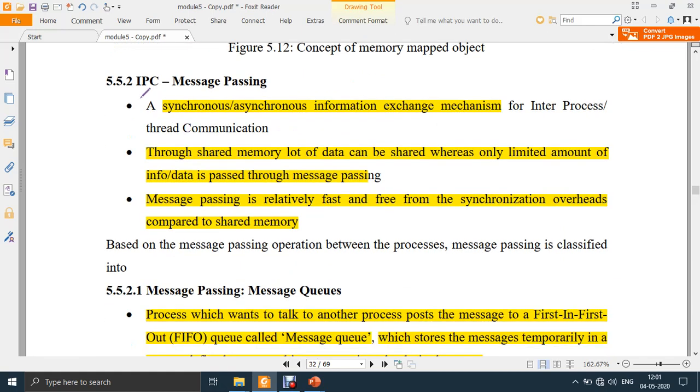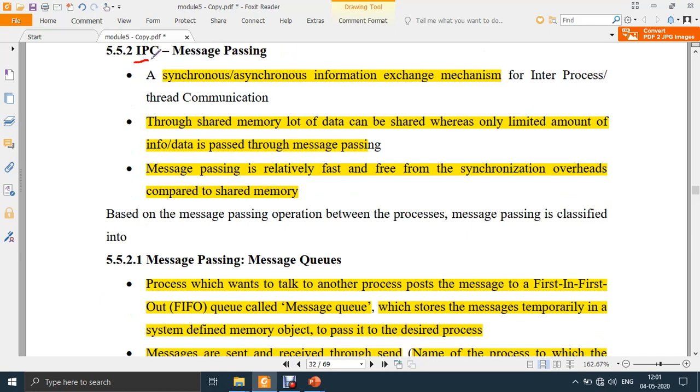Now we'll talk about message passing. If you remember, cooperation can happen through shared memory, which is what we discussed. Now cooperation can also happen through communication. We shall discuss cooperation through communication, which is IPC, inter-process communication. The first way of communication we shall see: a synchronous or asynchronous information exchange mechanism, that is what IPC is.